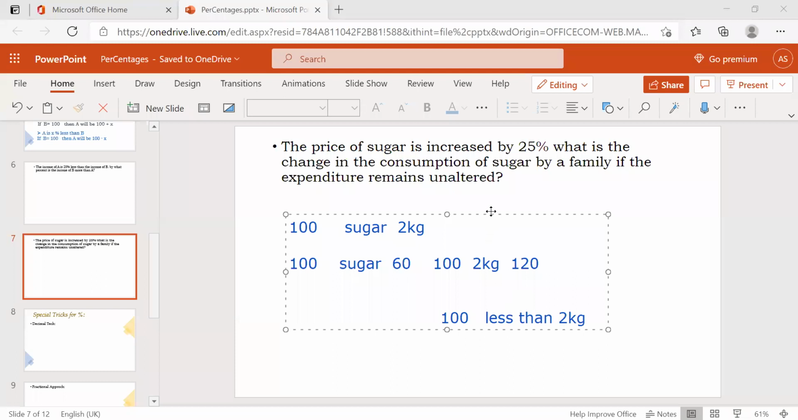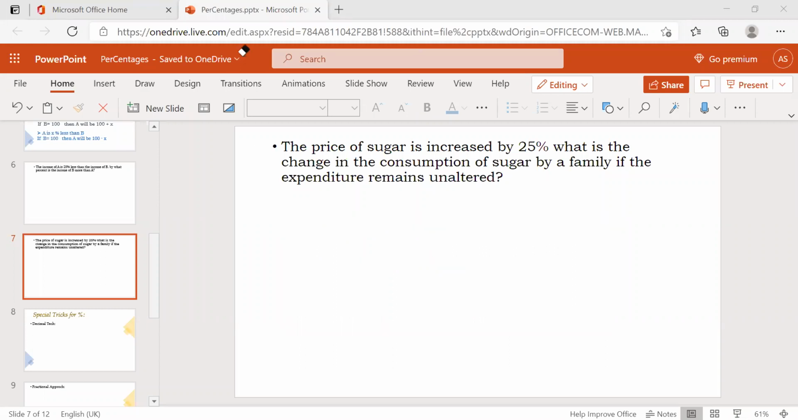Now how are we going to solve this question? So what are they asking here? How much less they will give, what is the percentage they're asking? Is it clear? Now I'm deleting this first of all. In a general method, we have a formula for this. Consumption: if price increases